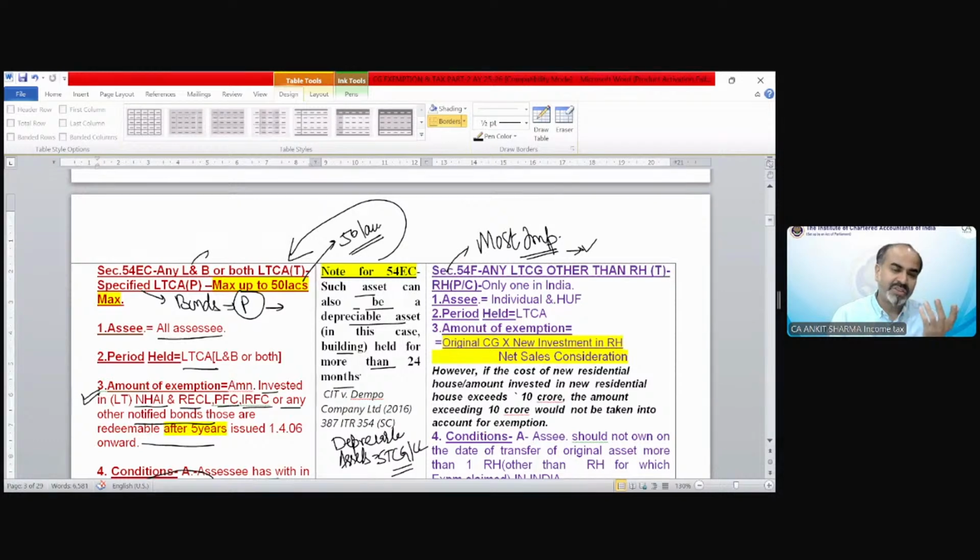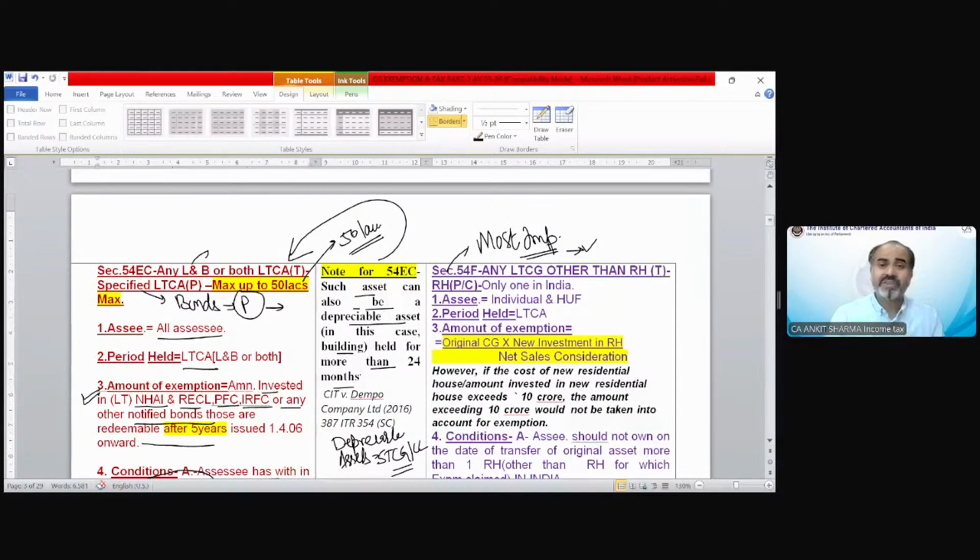Section 54B says that you have to transfer agricultural land, in an urban area, and you can purchase agricultural land in an urban or rural area. 54D says industrial land and building need to be transferred, and you have to invest in industrial land and building. 54EC says any land and building or both, long term, and you have to purchase specified bonds.